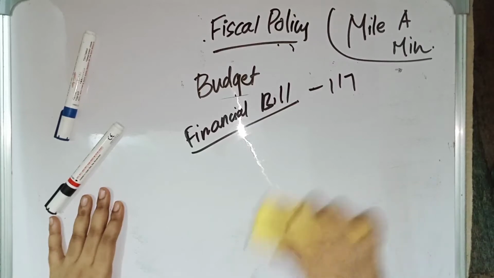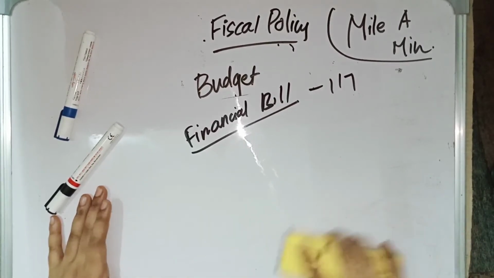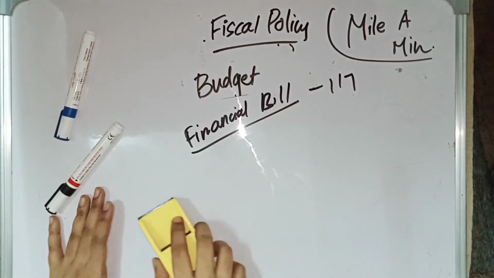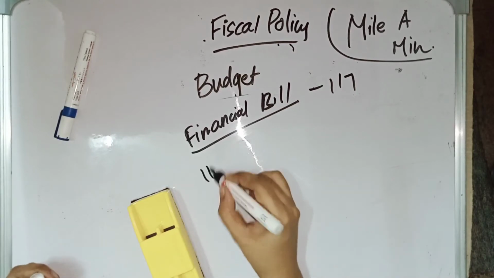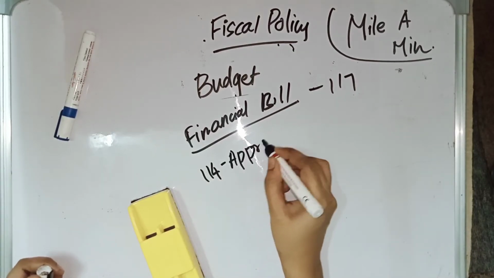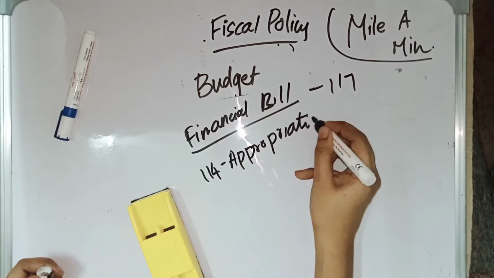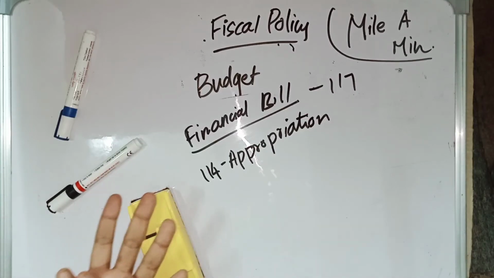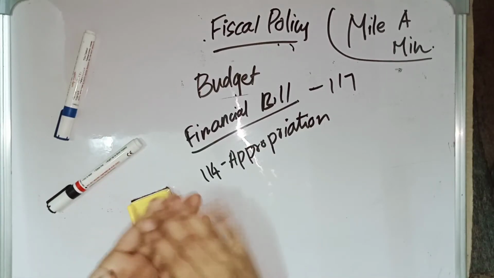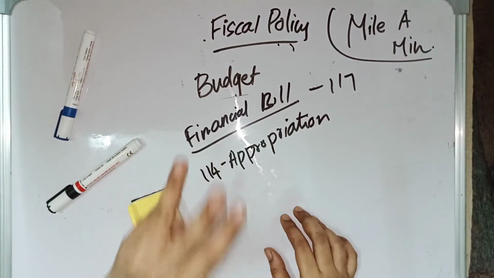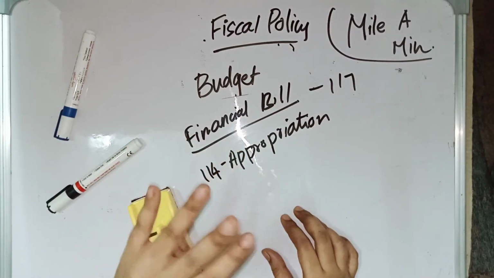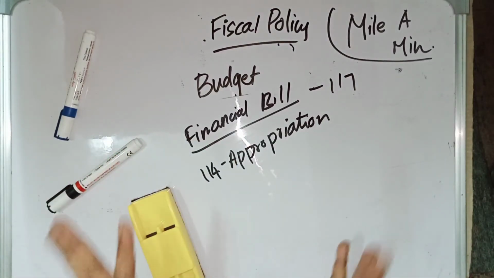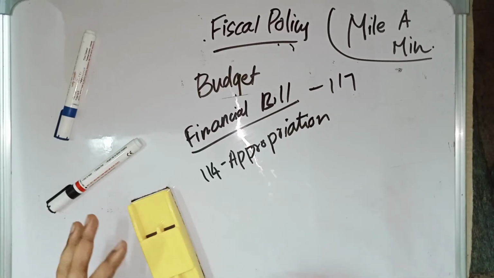Appropriation Bill. Earlier we talked about the Consolidated Fund of India, right? This Appropriation Bill is the one which gives permission to the Parliament to spend money from the Consolidated Fund of India. Article 114 talks about Appropriation Bill. The Consolidated Fund is where most of the government's revenue comes, and to withdraw money from it, it requires Parliament permission except for charged expenditure. An example of charged expenditure is the salaries paid to the Supreme Court judges.